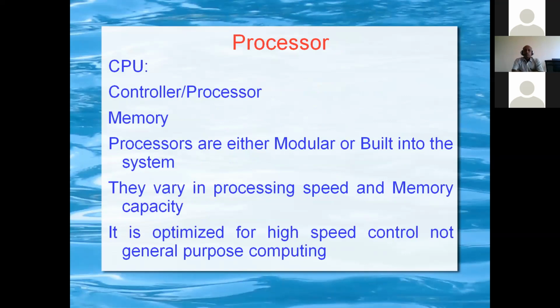Then the processor combines a controller, that is the central processing unit, and memory. The processor is either modular type or compact type that is built into the system. The speed and the memory capacity vary according to the process requirement, or process inputs and outputs. It is optimized for high speed control, not general purpose computing. This is very important: this processor is optimized for high speed control.